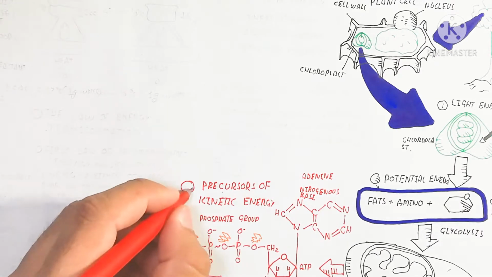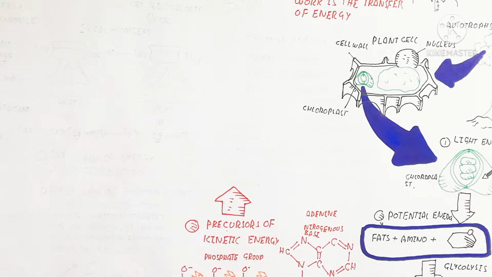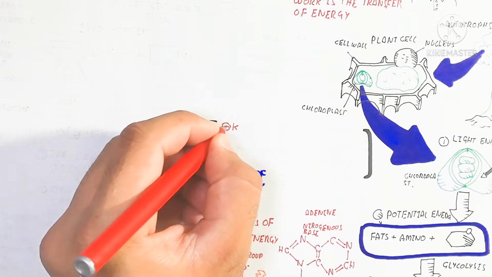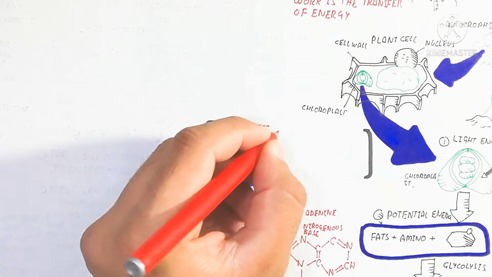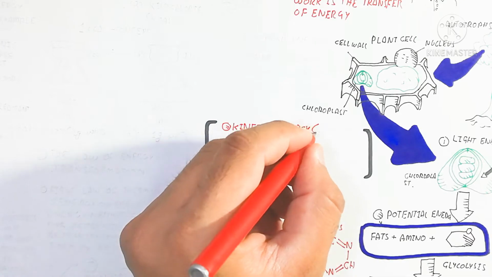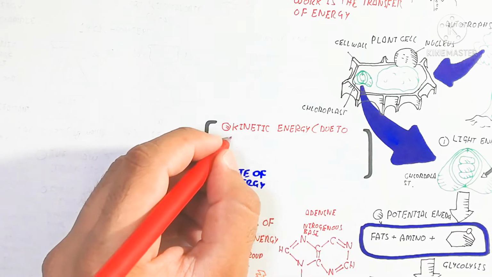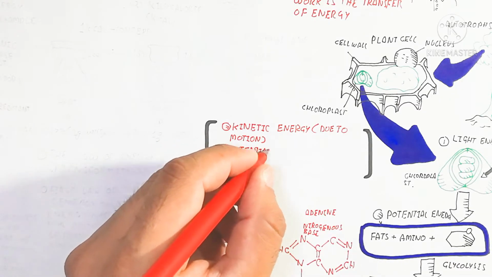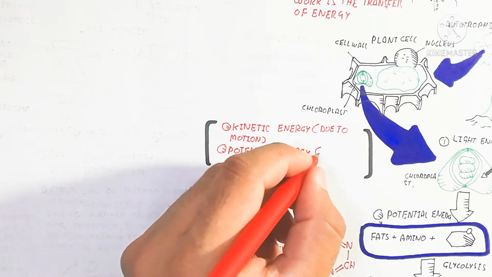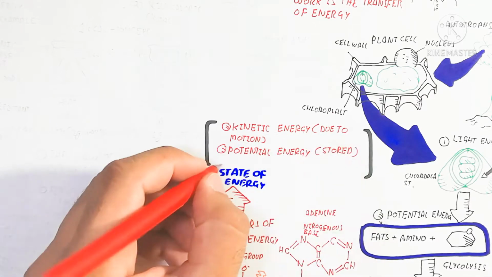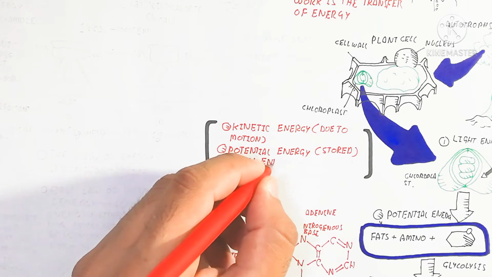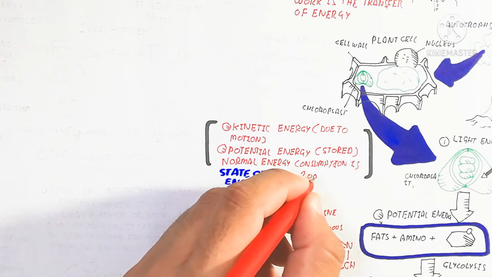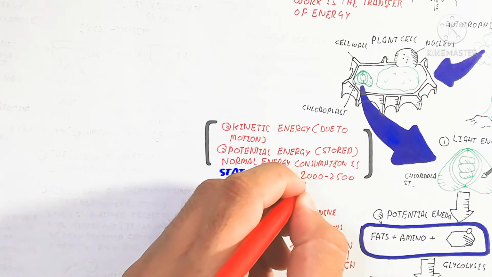So here is the precursor of kinetic energy, which means the different states of energy. For example, kinetic energy is due to motion, while potential energy is stored in the form of ATP. Normal energy consumption in our body on a daily basis is 2000 to 2500 calories, in the form of calories. This comes from the diet, or during the fasting state our body consumes this energy from itself.